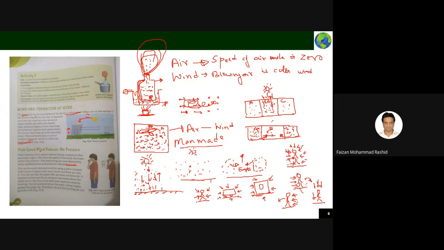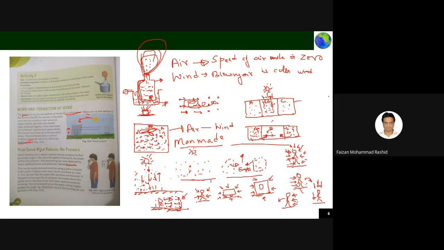So the same thing it is telling you. High speed wind reduces the pressure. Just assume that you are standing at some point, and wind is flowing very fast over some area. The air molecules which are present there are moving. So once the air molecules move, that area becomes a vacuum and the pressure drops there.